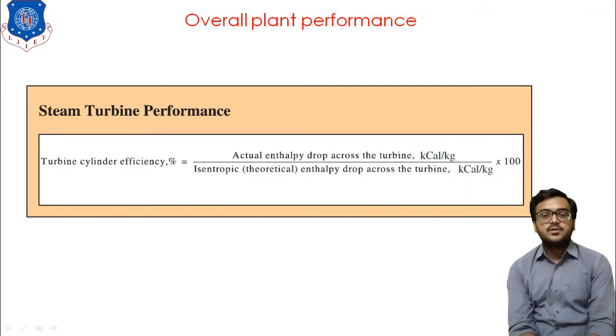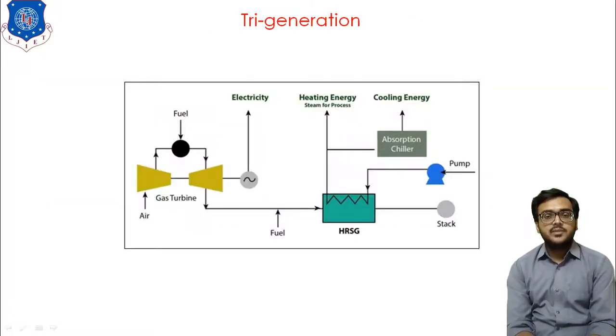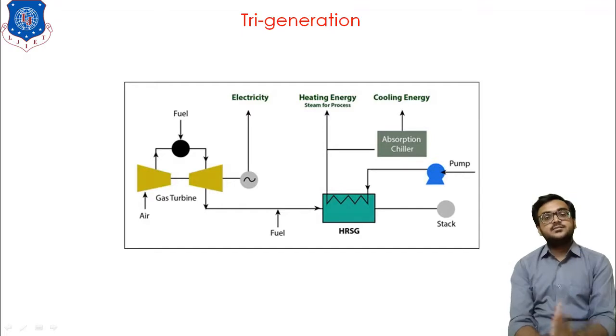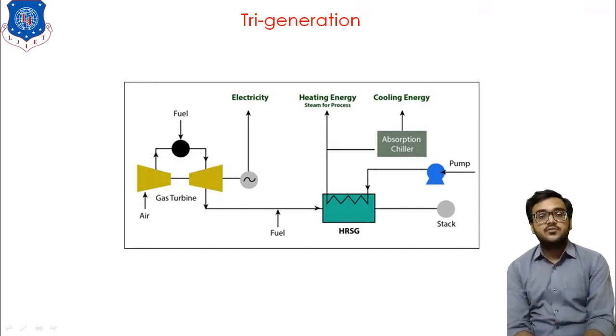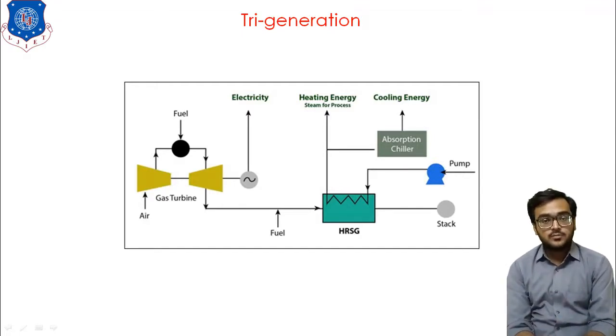This thing you have already studied in thermodynamics during the discussion of the Rankine cycle. Now next one is trigeneration. So what do you mean by trigeneration? You can say trigeneration is the generation of three different energy outputs by supplying just one primary energy source.